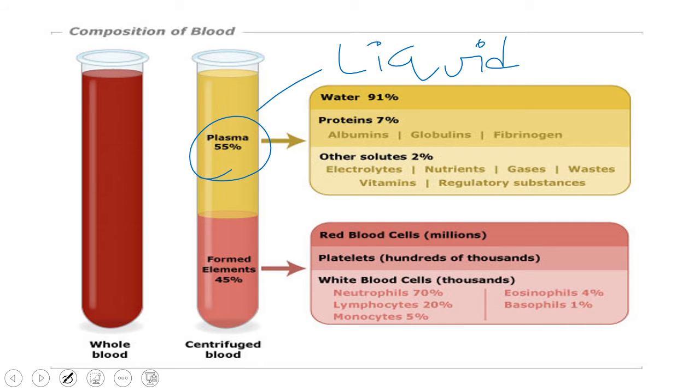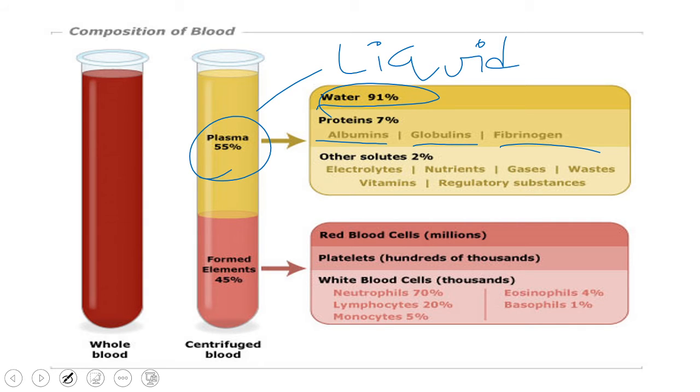And in this 55%, 91% is water and proteins are 7%. The proteins are albumins, globulins and fibrinogen. Fibrinogen is responsible for blood clotting, globulins are responsible for the immune system, albumins are responsible for osmotic balance, and even some electrolytes are also present, electrolytes we already discussed, right?